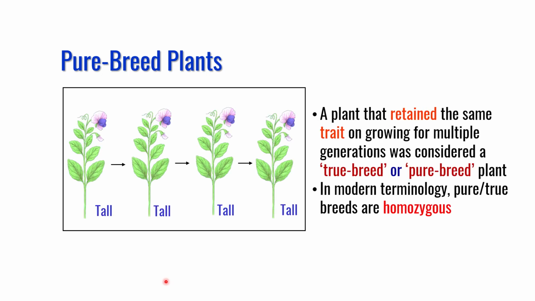So what are true breed or pure breed plants and how did he obtain them? He grew plants with a defined trait. For example, a tall plant was grown multiple times or generations, and if the phenotype was retained generation after generation, that plant was considered a true breed or pure breed plant. Now in modern terminology, pure breed or true breed plants are known as homozygous plants. So in the P1 generation he used homozygous plants.